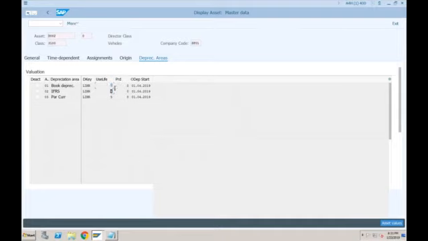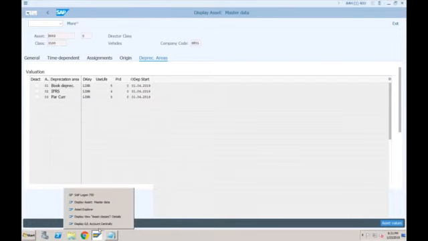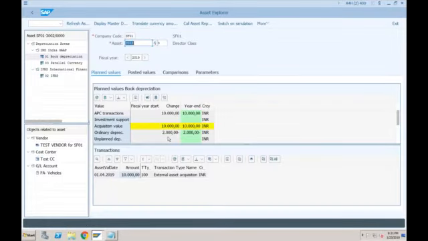So what would be the depreciation? Depreciation would be every year the total value of the asset divided by 5, because in the 5 years the entire value should be depreciated. But in case of IFRS, it will be total value divided by 4. Okay, so let's see whether it is getting calculated properly or not. So 10,000 divided by 5 is 2,000, which is correct. So every year 2,000 would be depreciated in case of leading ledger.